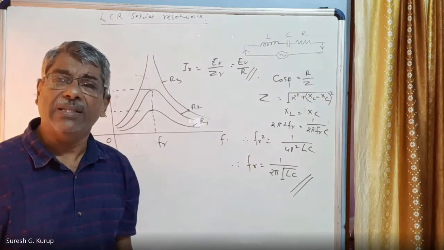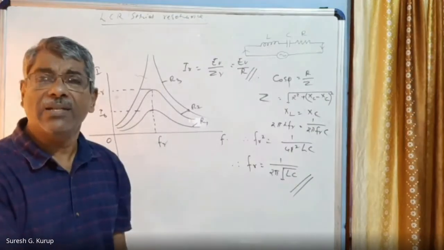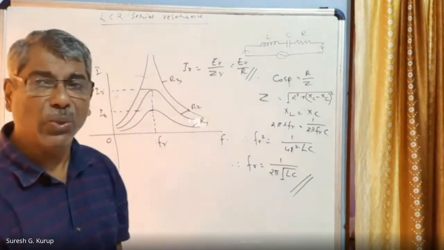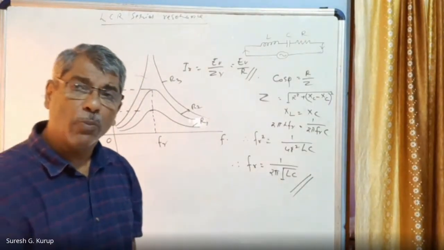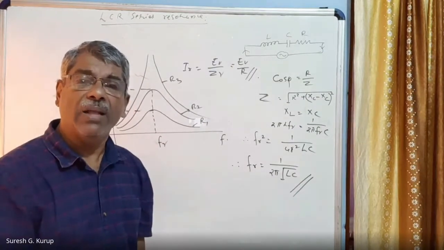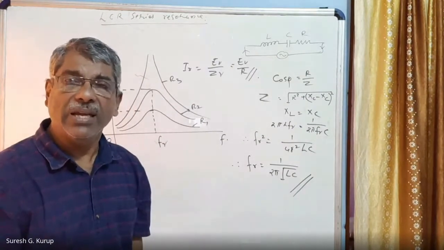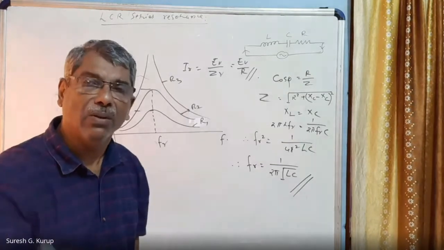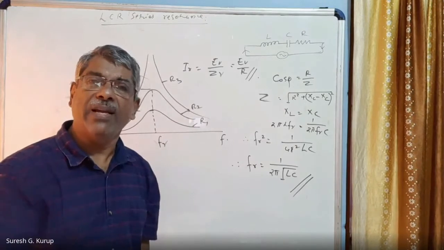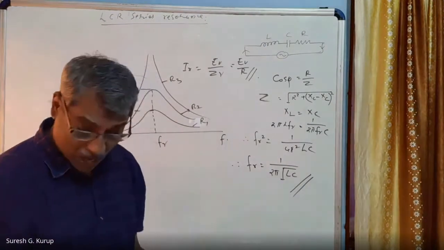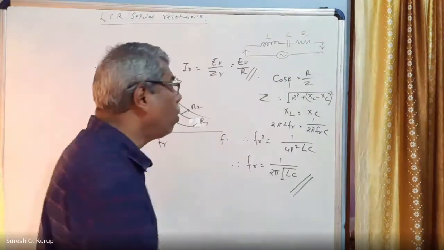That is seen in an LCR series circuit. An LCR series circuit is at resonance when the circuit power factor is unity. Circuit power factor is unity if Z is equal to R. For Z equal to R, XL must be equal to XC. XL can be made equal to XC by changing the supply frequency, because XL and XC both are frequency dependent. Am I correct? Now, another term you have to explain is quality factor.